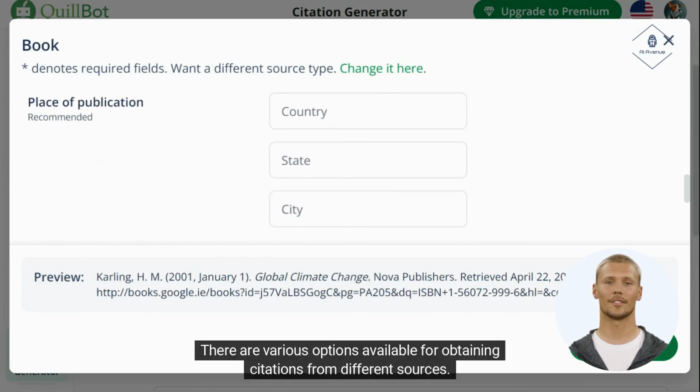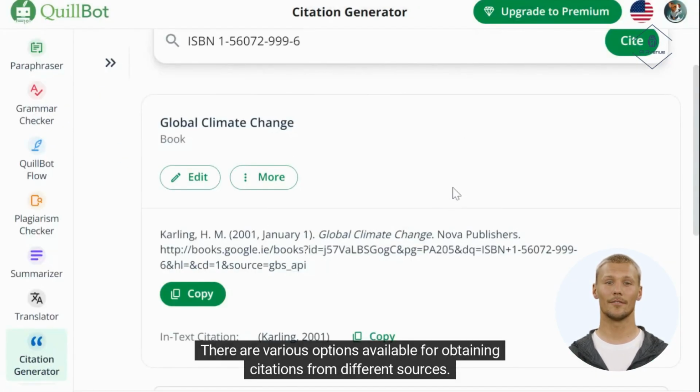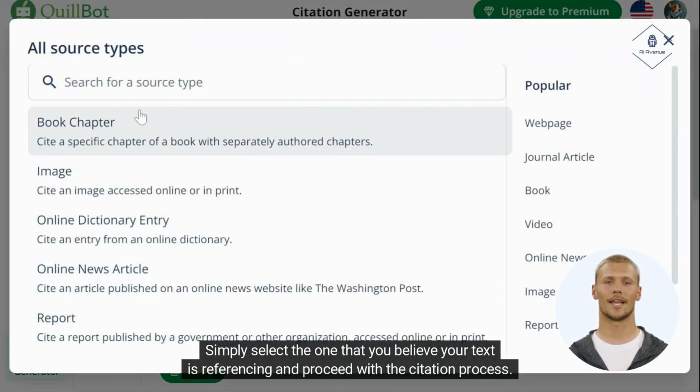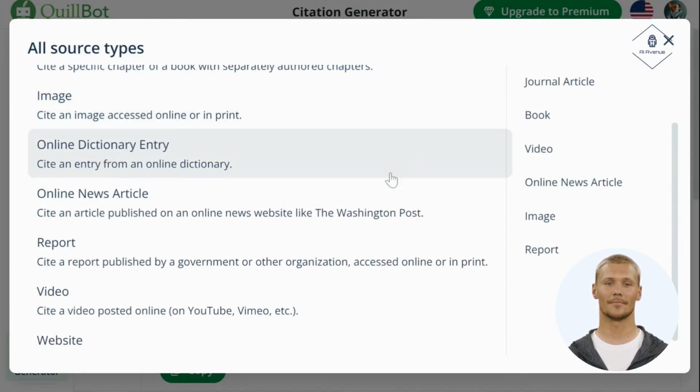There are various options available for obtaining citations from different sources. Simply select the one that you believe your text is referencing and proceed with the citation process.